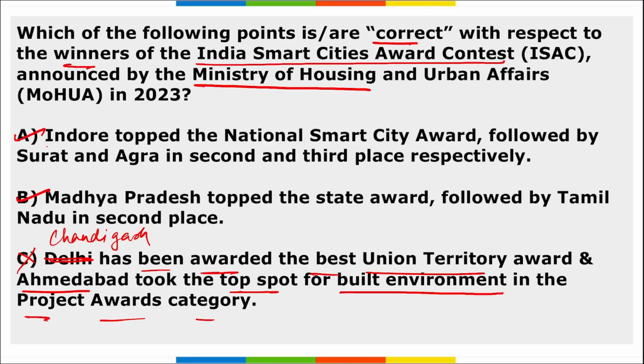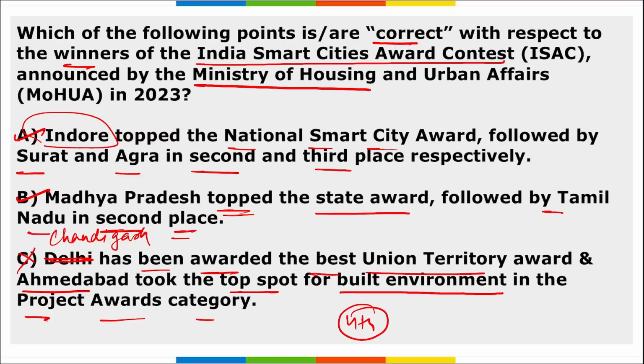Right option is A and B. And if we look at A, Indore in Madhya Pradesh topped National Smart City Award, followed by Surat and Agra in second and third respectively. And Madhya Pradesh has topped the state award, followed by Tamil Nadu in the second place. Right? And this was the 4th edition of India Smart Cities contest that was launched in April. Right? And it was during the Smart Cities Smart Urbanization event that was held in Surat, Gujarat.